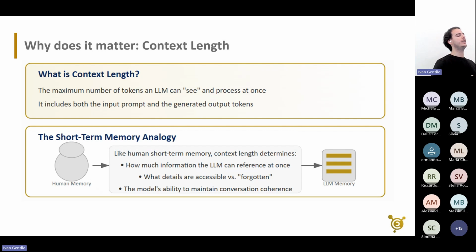Why does it matter? Well, because essentially we have a limited amount of tokens that we can give the LLM in a given prompt, in a given use. And what is this maximum number of tokens? This is called the context length. And this is the maximum of what the LLM can see and process at once.